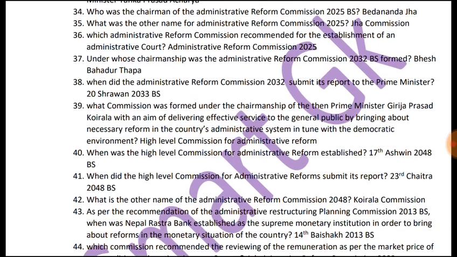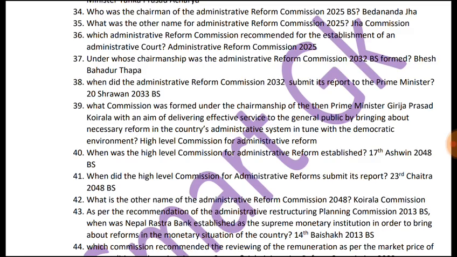34th question is, who was the chairman of the Administrative Reform Commission 2025 BS? The chairman of the Administrative Reform Commission 2025 BS was Vedananda Jha. What was the other name for the Administrative Reform Commission 2025? The other name for the Administrative Reform Commission 2025 was the Jha Commission.